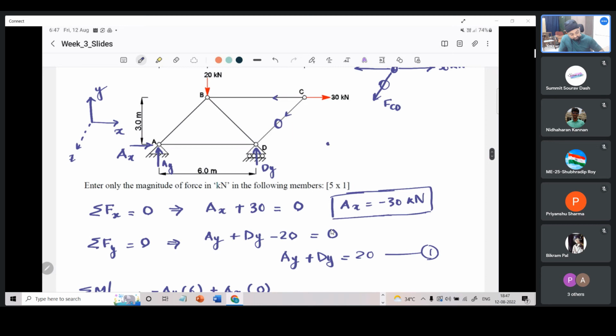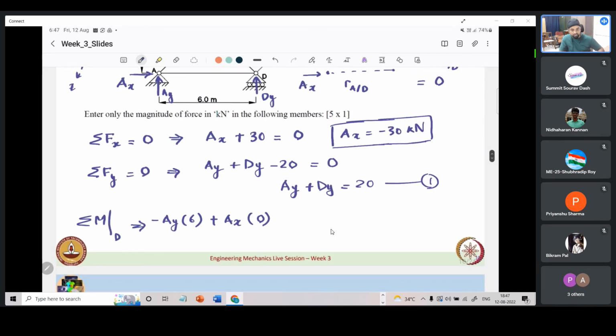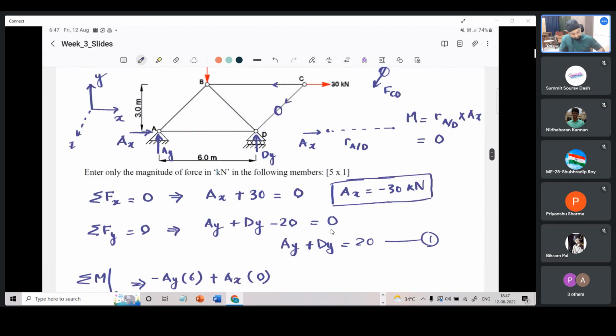To understand this, this is R of A with respect to D, and this is where we have applied Ax, let us say. What will be the moment? It will be R A with respect to D cross Ax. So this cross product comes out to be 0 because both are parallel. This is why we generally don't take its contribution. This is the background behind that.